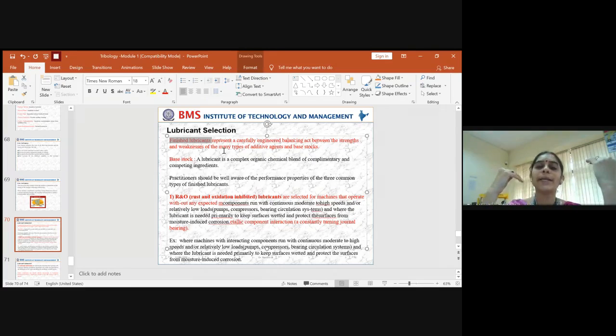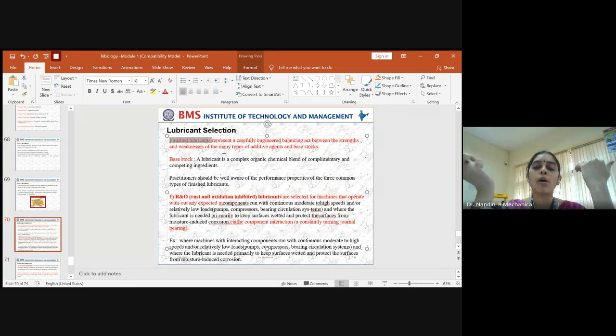So it will be from high quality to the low grade based on how you have synthesized the lubricant, what are the additives you have added, and how the basic oil has been extracted from any of the mineral oil. So these are the things which provide the quality of the lubricants which are there in today's market. So this is about the lubricants which are in the market, which are different grades available.